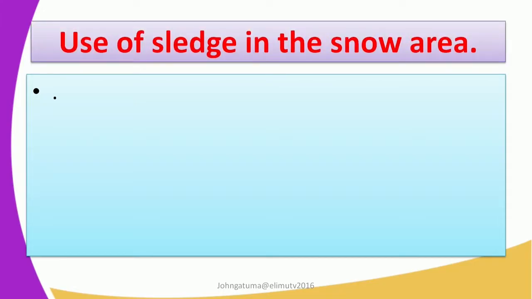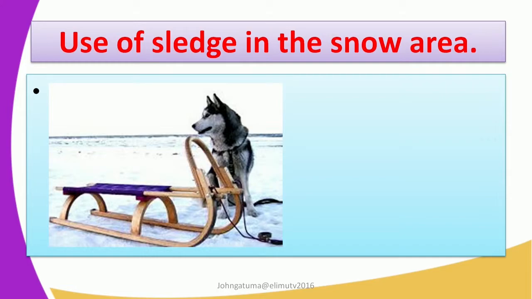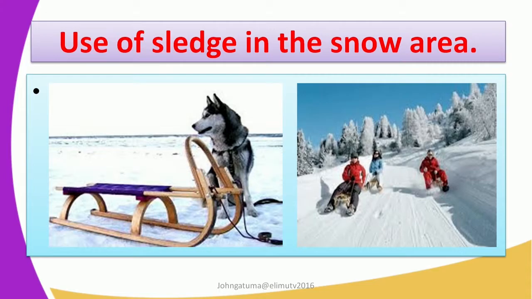Other pictures that we have, pictures of the sledge. Other picture of the sledge. This is the use of the sledge in snowy areas. You see a dog. We say the dog is used to pull the sledge in snowy areas. It can pull these. The animals can pull the sleigh in a snowy region. That is the northern hemisphere.